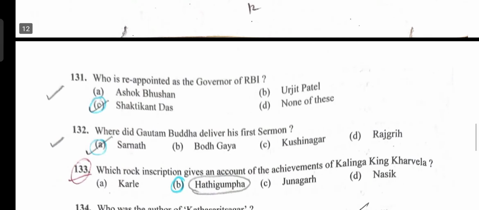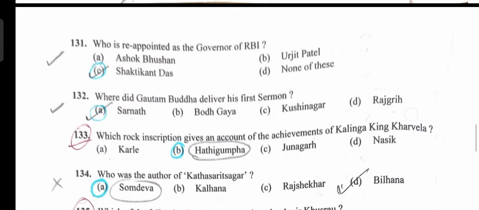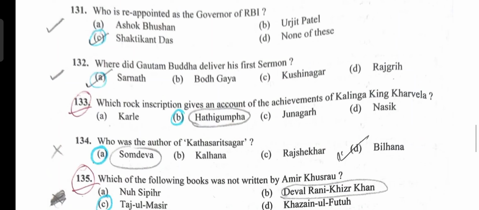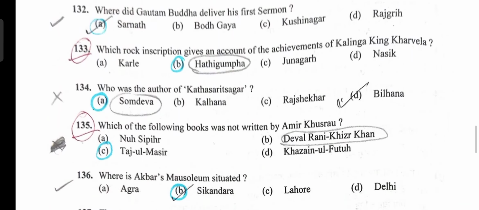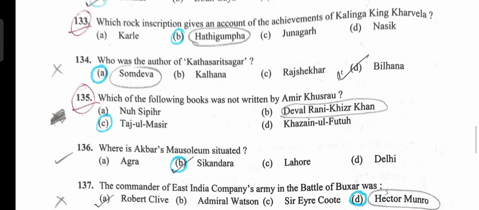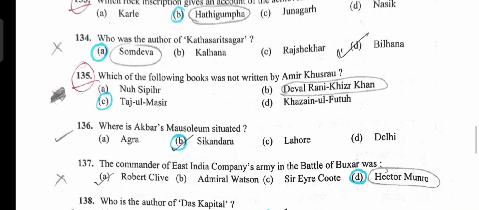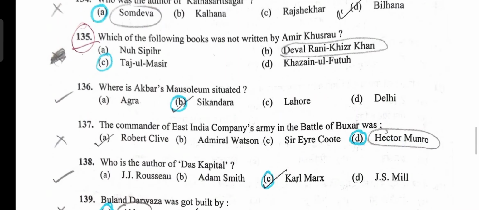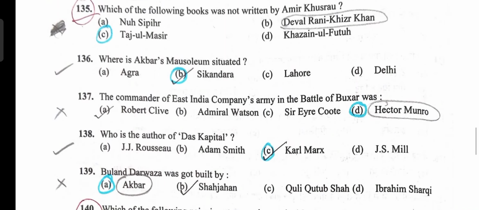Who has been reappointed as Governor of RBI is Shaktikanta Das, option C. Gautam Buddha delivered his first sermon in Sarnath, option A. Rock inscription giving an account of the achievements of Kalinga King Kharavela is Hathigumpha, option B. Author of Katha Sarit Sagar is Somadeva, option A. Book not written by Amir Khusro is Tajul Masir, option C. Akbar's mausoleum is in Sikandra, option B.